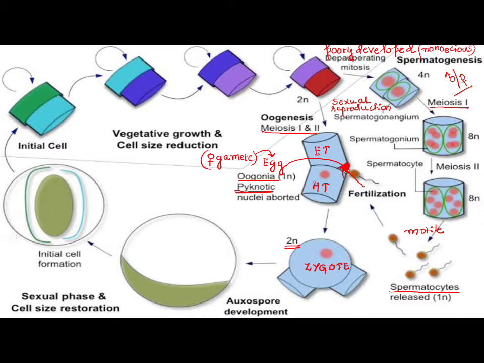So when two haploid gametes fuse, I get a diploid zygote. As you are seeing, the zygote will increase the cytoplasm. You can see here the epithecium and hypothecium are no more able to cover the zygote, because the zygote grew beyond the cell wall.